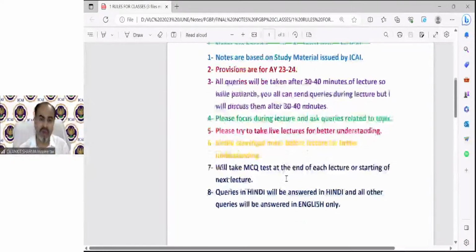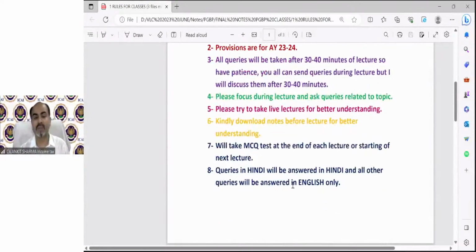And the 8th point is very important. If somebody needs to ask me queries in Hindi, you are most welcome. You can ask me queries in Hindi and I will answer those queries in Hindi only. All other queries will be in English. I hope it is clear for all of you.